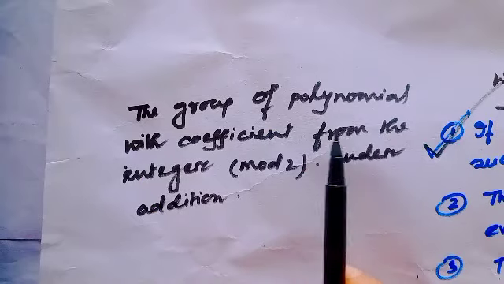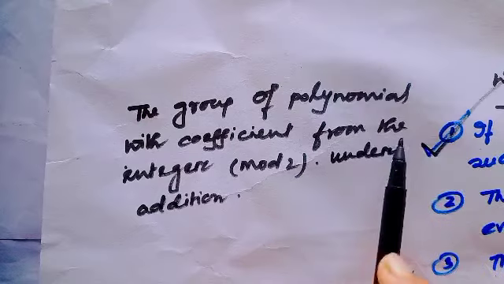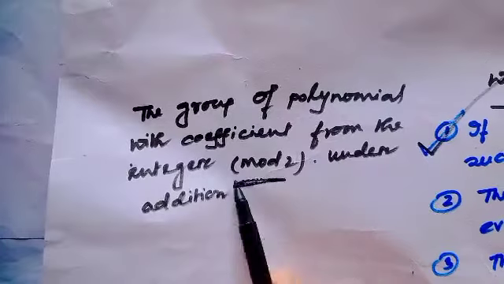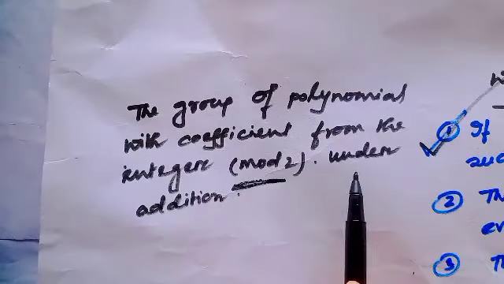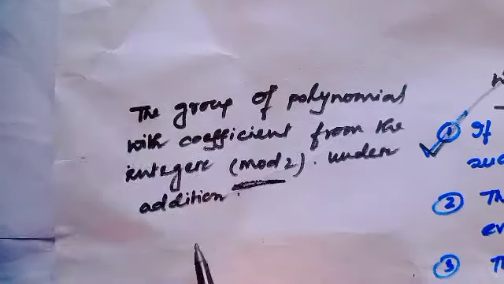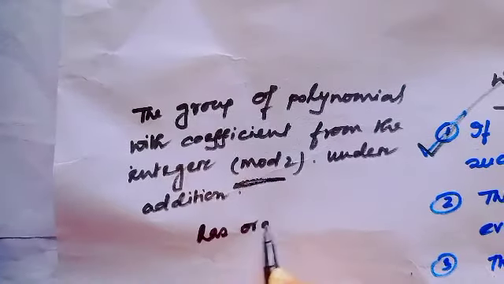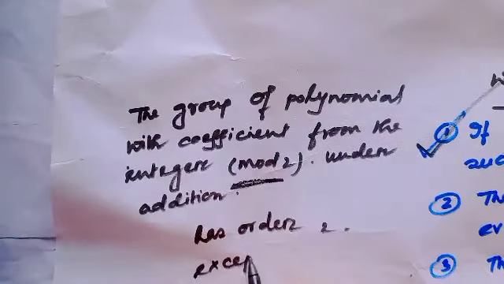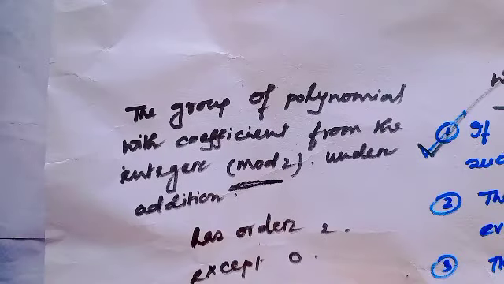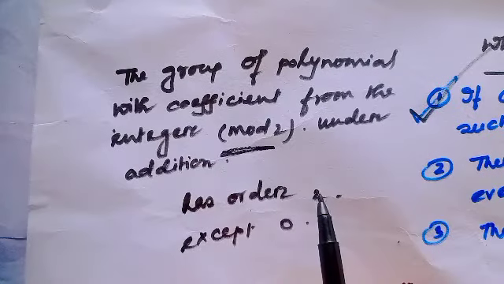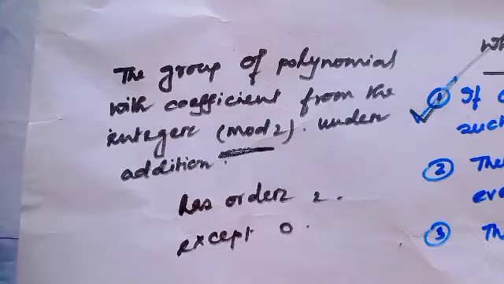Consider the group of polynomials with coefficients from the integers modulo 2 under addition, then every element has order 2 except 0, which is the identity element. So this example will be true for option 2.